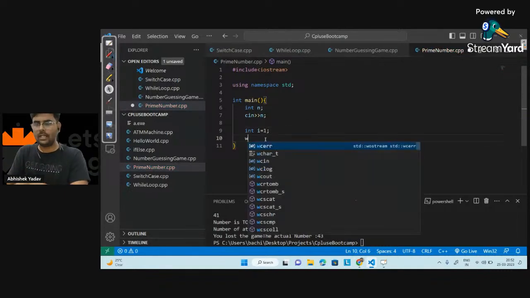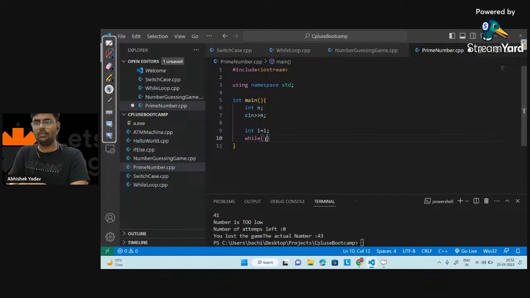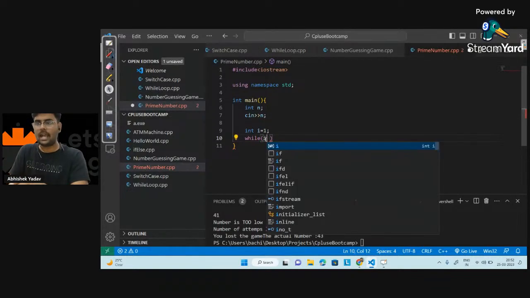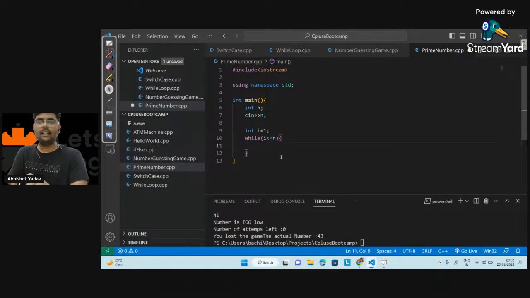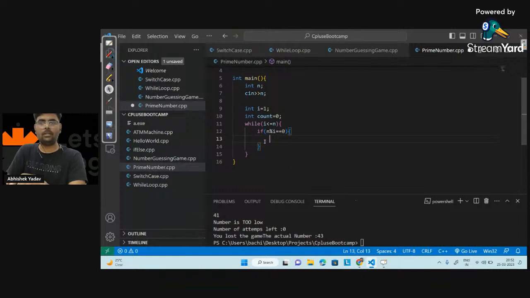After that I will use a while loop, and in the while loop I know how many times I have to execute the body. That is, i should be less than or equal to n, right? And here I have to check whether n is completely divisible by i or not, and here I will take a counter that will count the number of factors, right? So here I will write if n modulo i is equal to 0, that means that number is completely divisible by i.